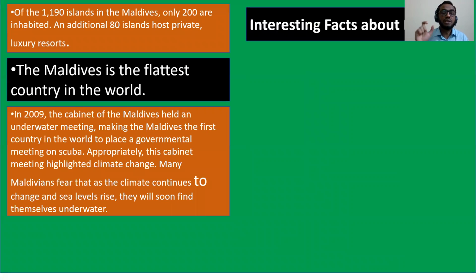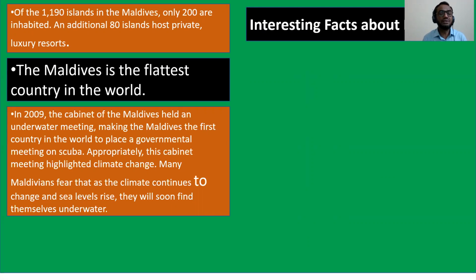Maldives is famous in the whole world especially for this reason, because it was the first time the people of the whole world knew why Maldives is very important. Look at the point.